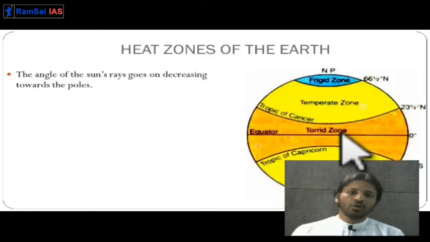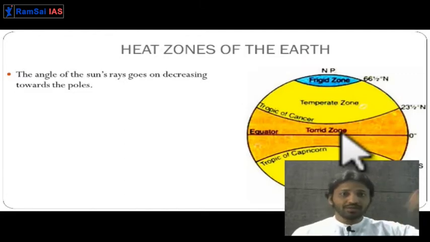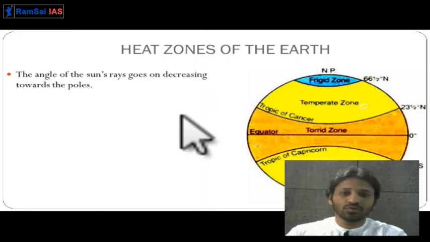Just now we have seen that because of the differential amount of heat received by different zones, different heat zones have been formed on the surface of the earth. The angle of the sun rays plays a very important role in the formation of these zones.